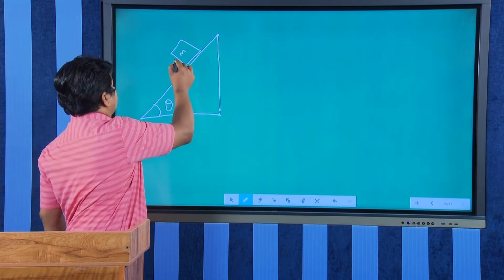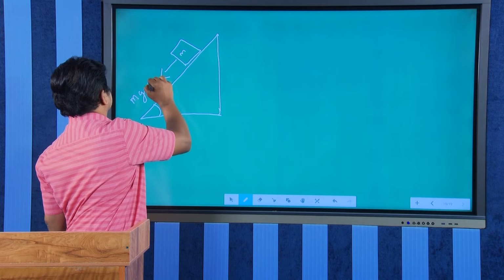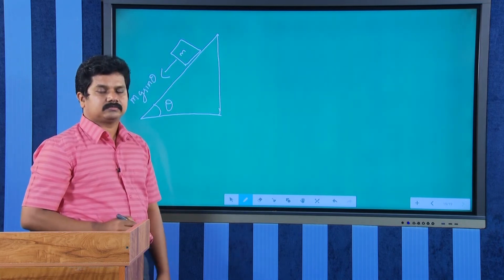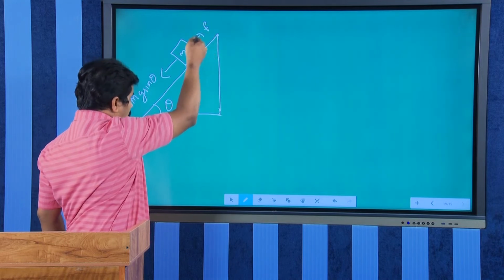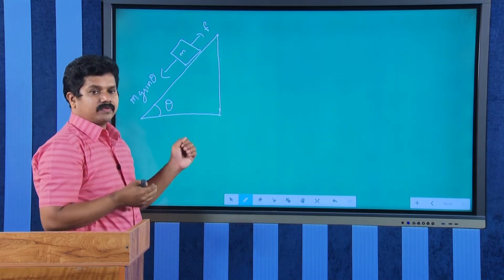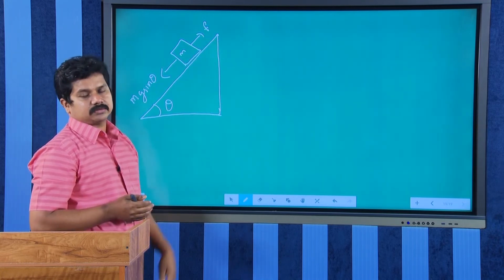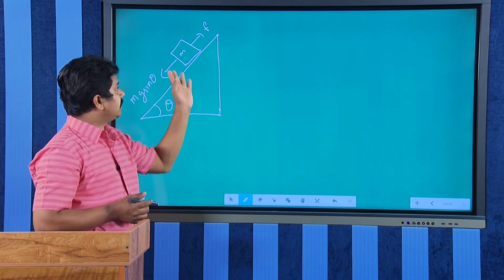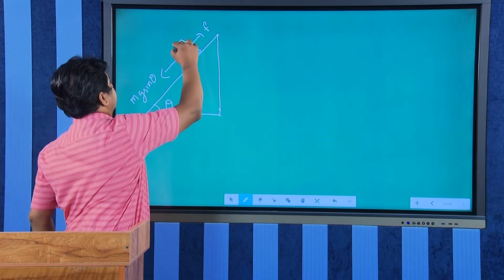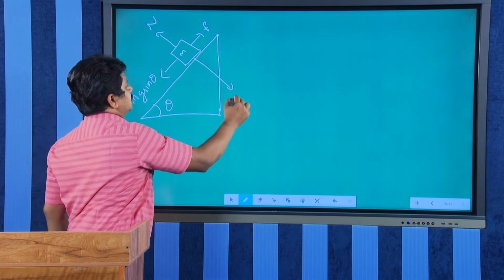Downward force will be mg sin theta. The frictional force will be acting upward if the block is trying to slide down. If we pull the block up, frictional force will be downward. The resolution of mg sin theta and mg cos theta we know already. So, there will be a normal reaction here and mg cos theta.